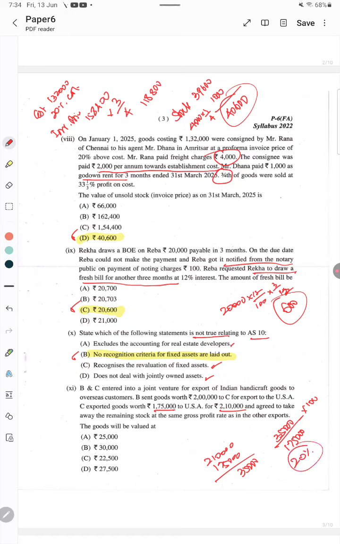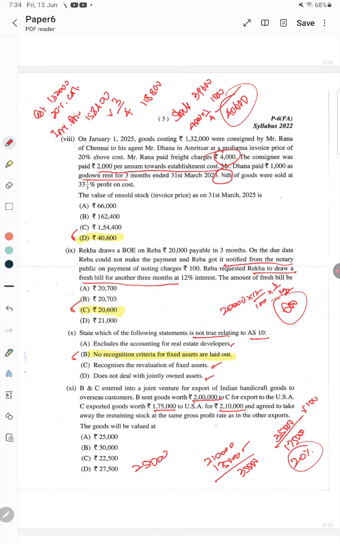What is asked in the question? B sends goods worth 2 lakhs. Out of that, goods to the extent of 1 lakh 75,000 are sold. So, the remaining stock is 25,000, that is 2 lakhs minus 1 lakh 75,000.